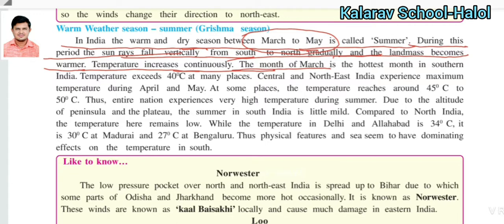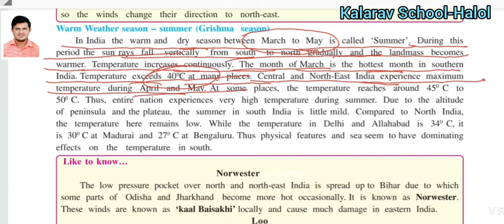March is the hottest month in South India. Temperature exceeds 40 degrees Celsius at many places. Many places in central and northeast India experience maximum temperature during April and May.